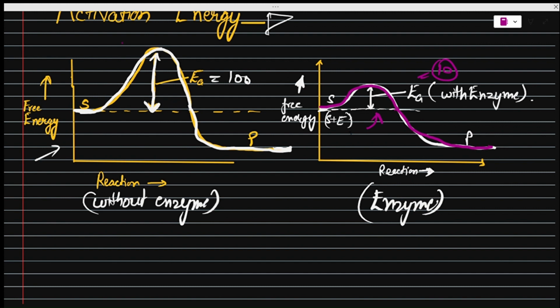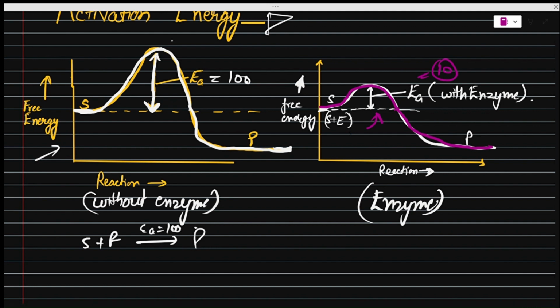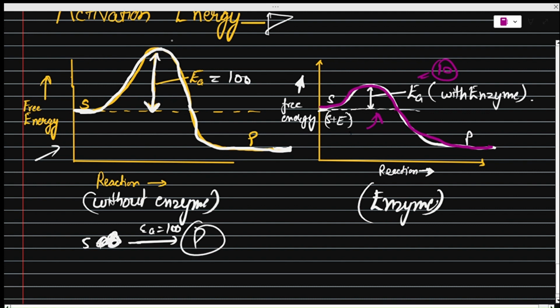So substrate only, going to product, needs an activation energy of 100 to convert the substrate into product.